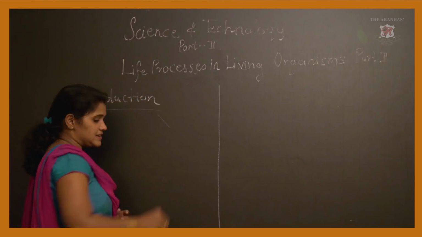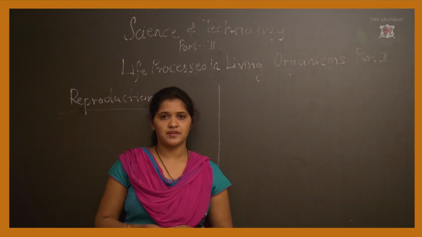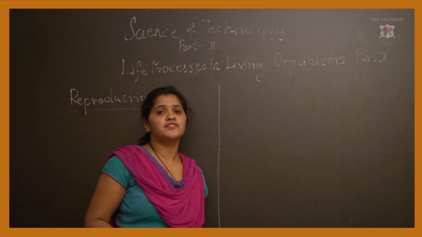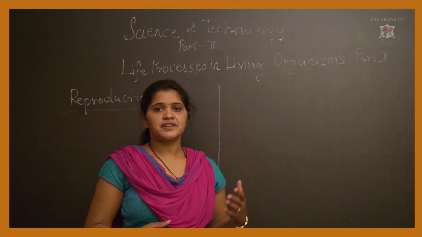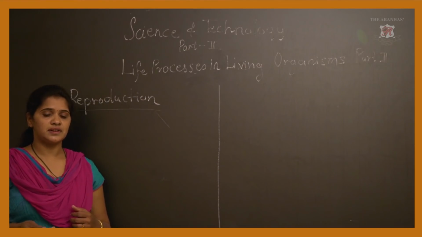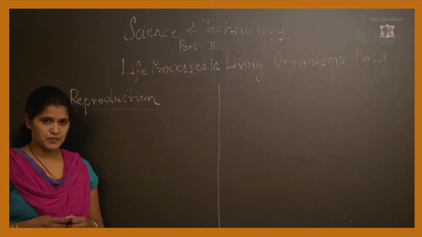Students, all of you have seen there is a variety of living organisms in nature. So, obviously there are different types of reproduction to produce different types of organisms. In this chapter we are going to learn different types of reproduction also.